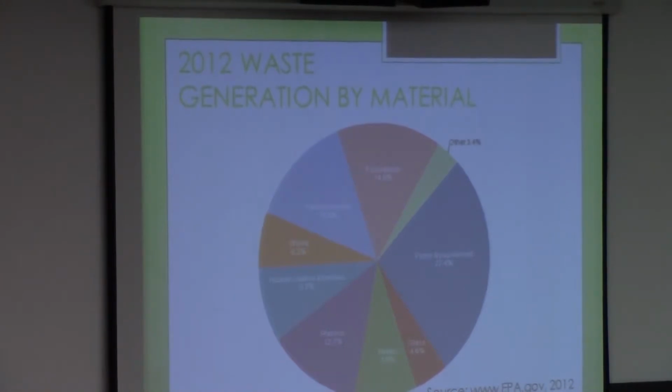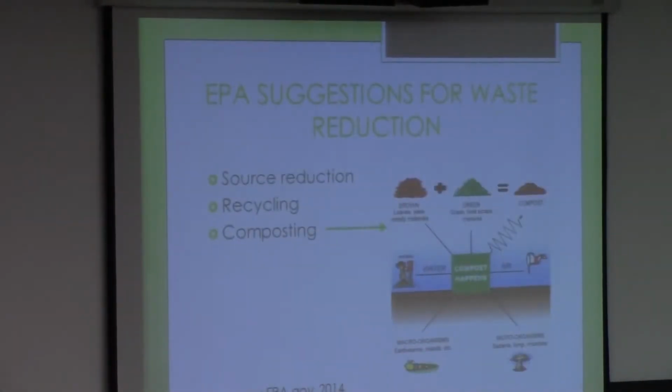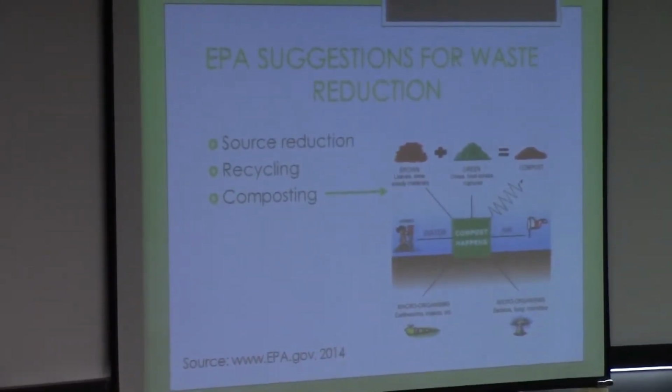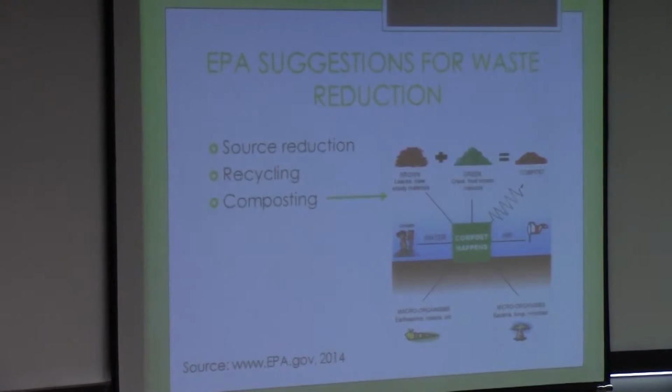And this pie chart depicts the percentage of which different materials contribute to the municipal solid waste stream. So as you can see, paper and cardboard account for the most, followed by food waste, yard trimmings, plastics, rubber, leather and textiles, wood, glass, and other materials. So the EPA has given us some suggestions for waste reduction, such as source reduction, recycling, and composting.